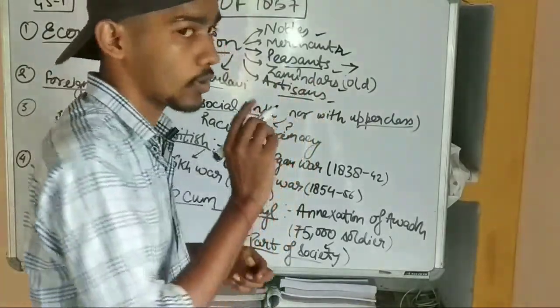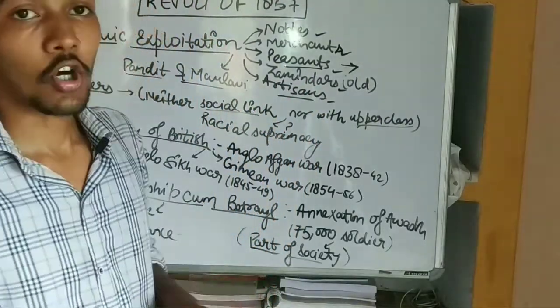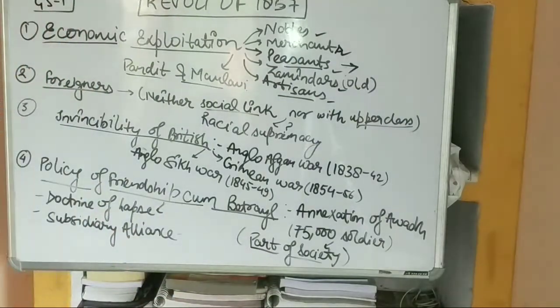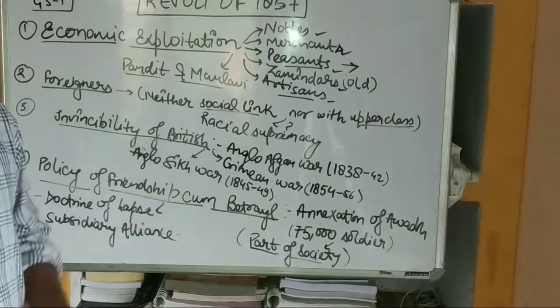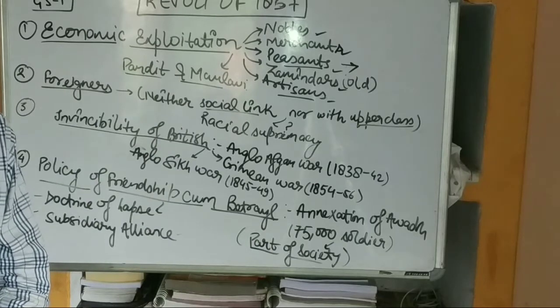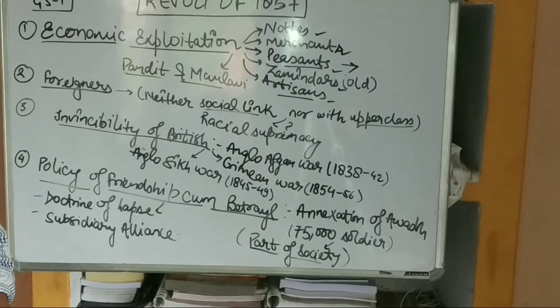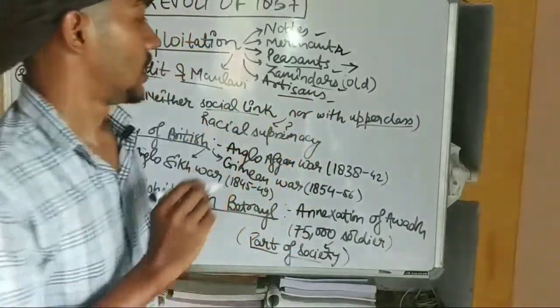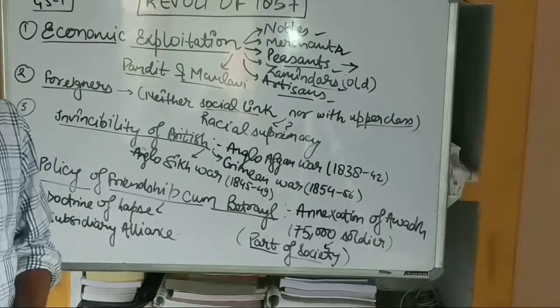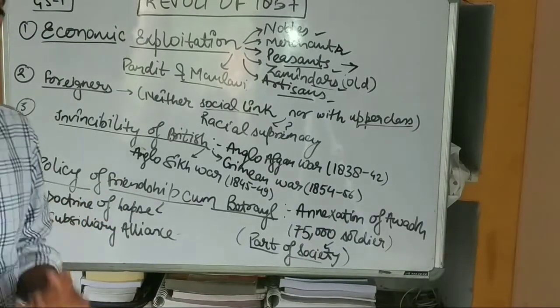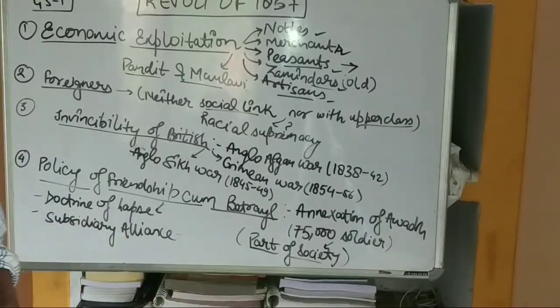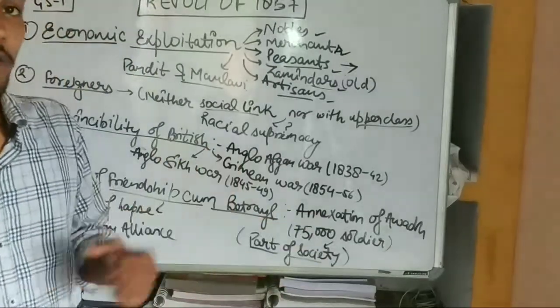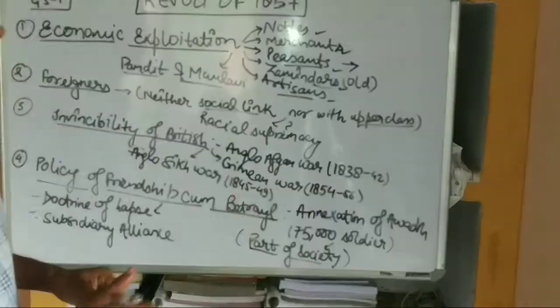The peasants suffered because of the exorbitant rise in land revenue. As we know, the Britishers took land revenue that was very exorbitant, which the peasants could not afford. So this affected the peasants. The zamindars were affected because the Britishers threatened them that if they did not extract more money from the peasants, they would lose their land. They would lose the right of collecting rent from the peasants. So they were also affected.